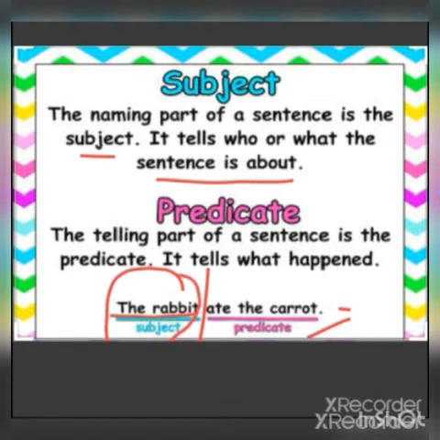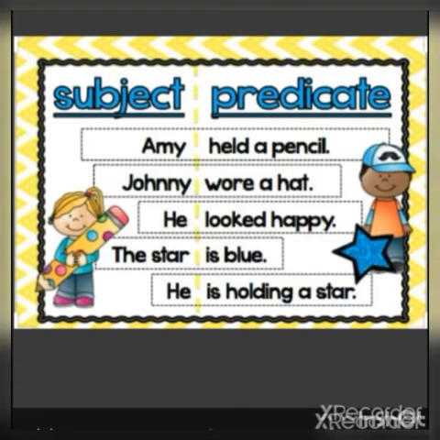Next, the telling part. The telling part of the sentence is the predicate. It tells what happened. So what did the rabbit do? The rabbit ate the carrot. So ate the carrot is the predicate. Let us see some more examples for subject and predicate. The first sentence, Amy held a pencil. Here which is the subject? Amy is a subject. Held a pencil is a predicate.